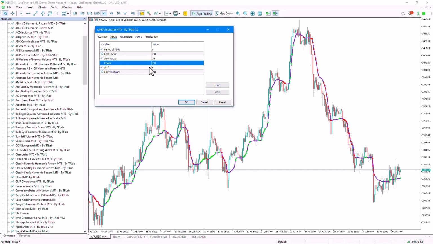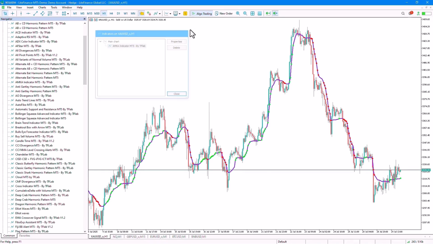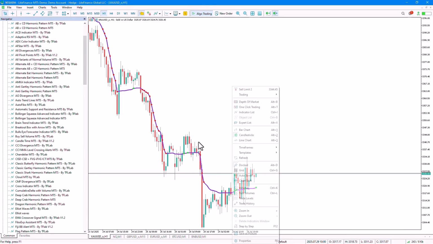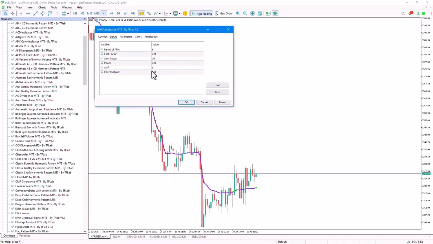In the third input, the power value is set, and here we can specify the power value, which is used in the calculations, and the indicator performs its computations based on it. In the next input, we can specify the shift value, which by default is set to 0, meaning it is applied to the current or the last candle. The more we set the shift value to positive numbers, the indicator moves that many candles to the right, and if we set it to negative numbers, it moves that many candles to the left.